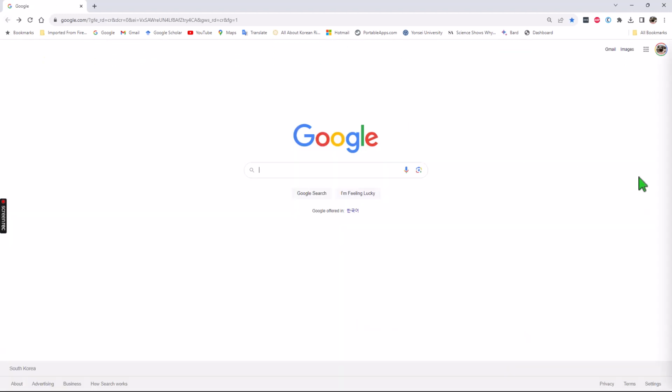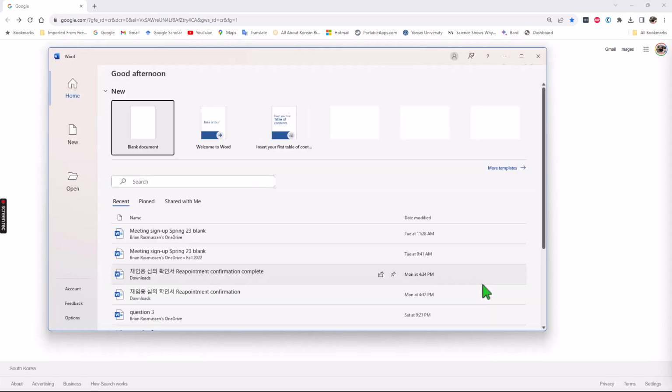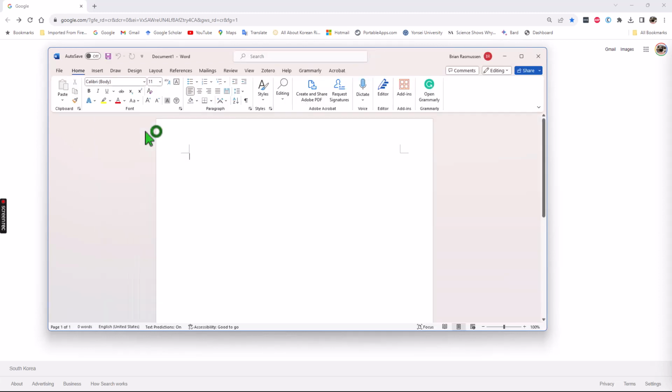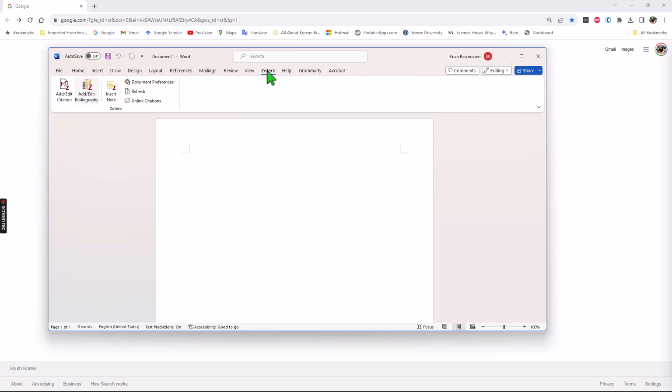Okay, now to check that it installed correctly, I'm going to open a Microsoft Word document. And I'm going to open a blank document. And if I've managed to install everything correctly, there should be a Zotero menu here in the menu bar. If you click that, you'll see all of the Zotero preferences. Okay? Everything's installed correctly. You're ready to do research.